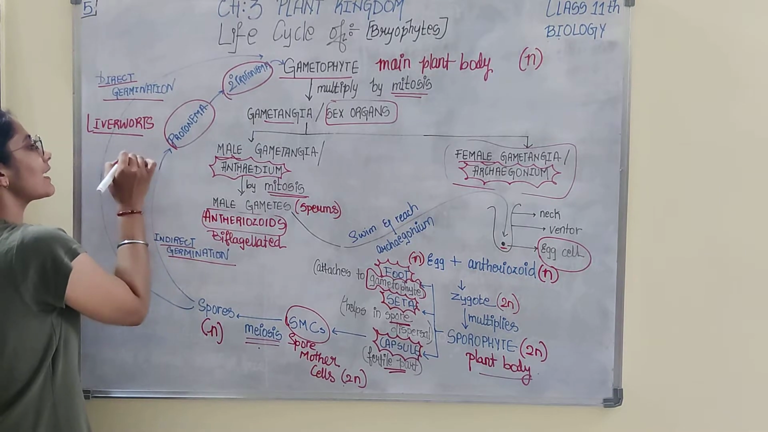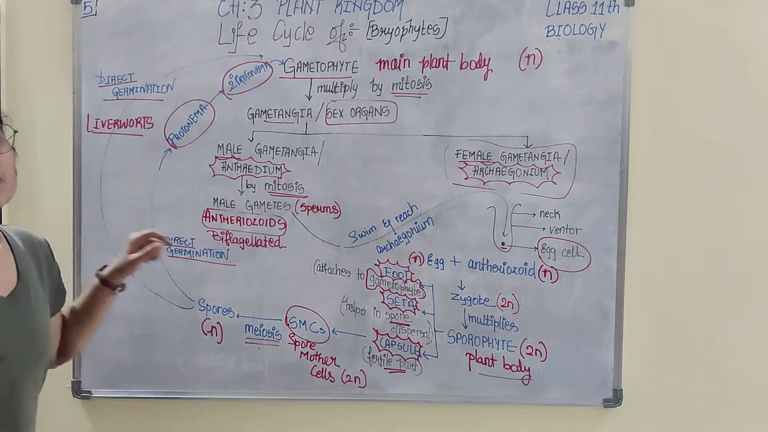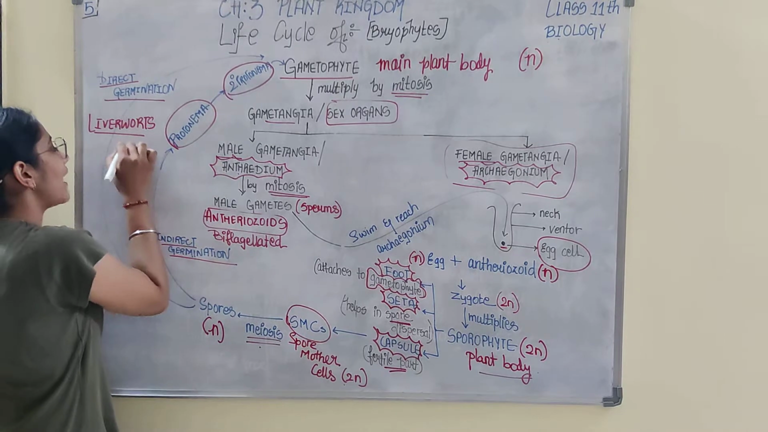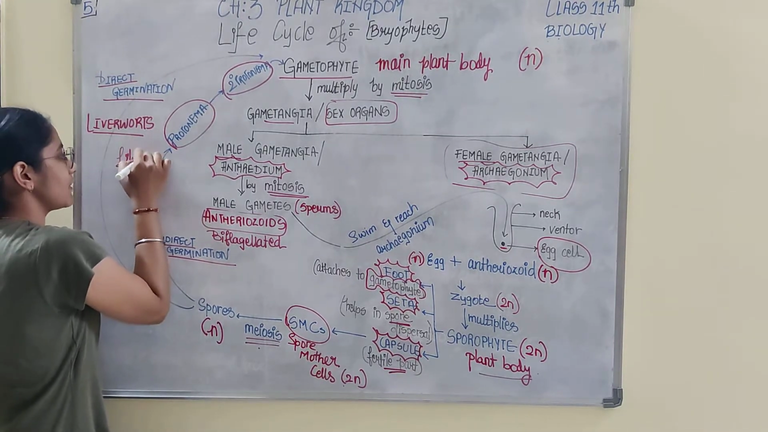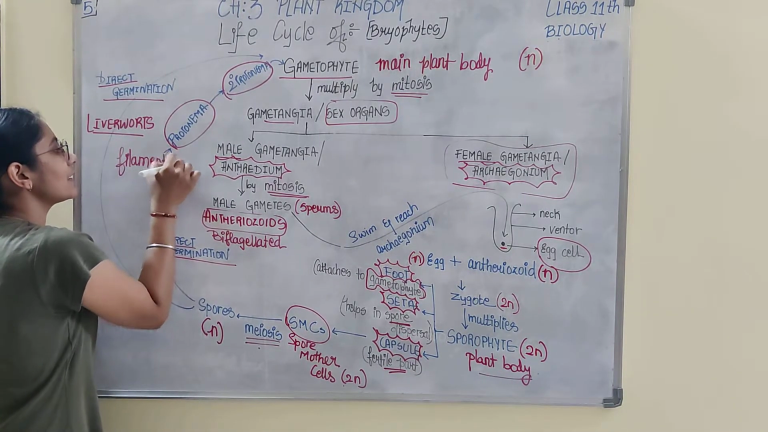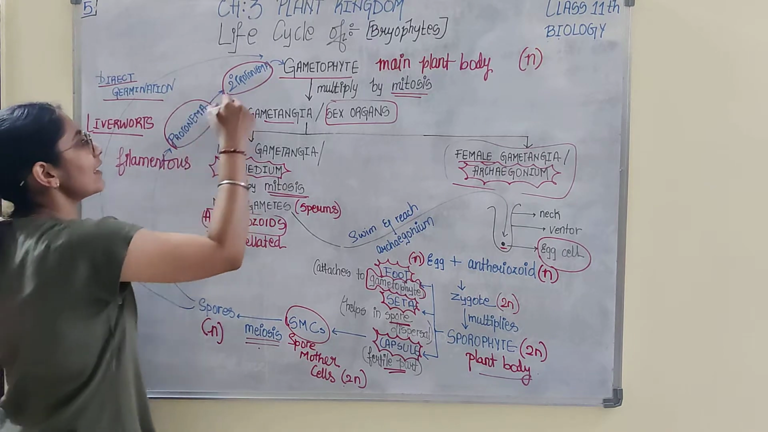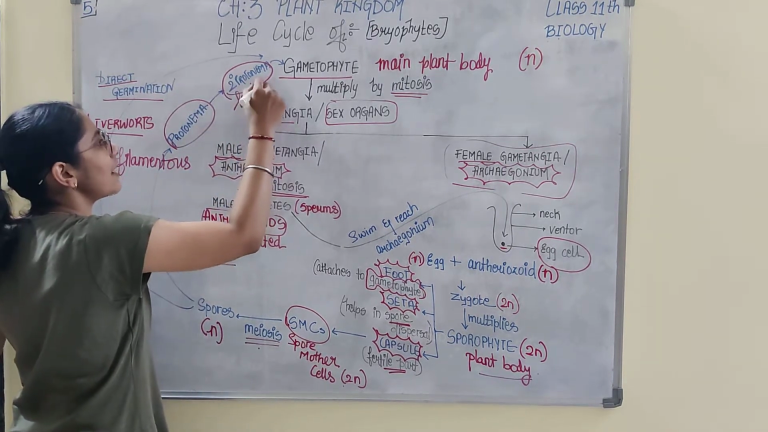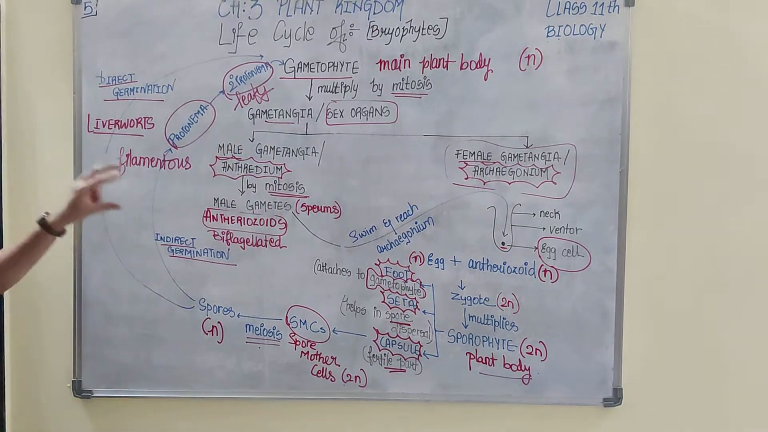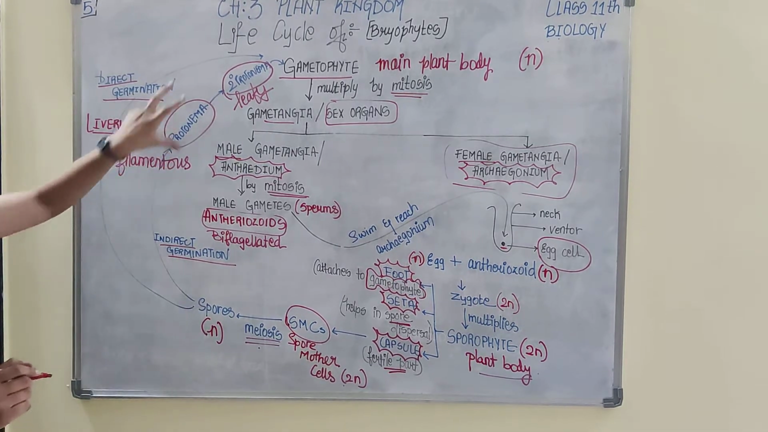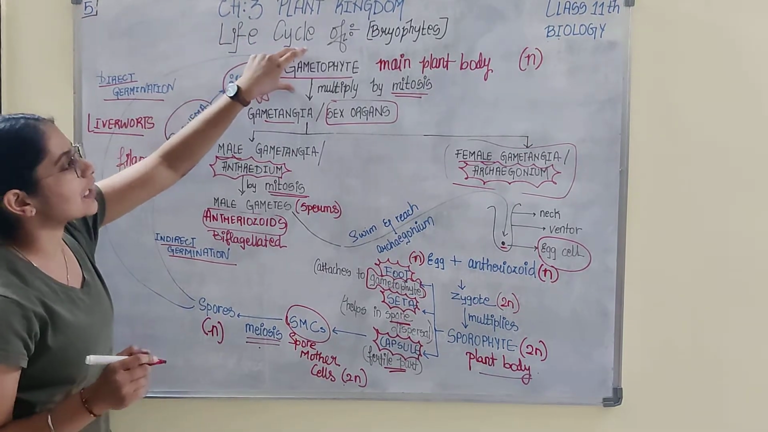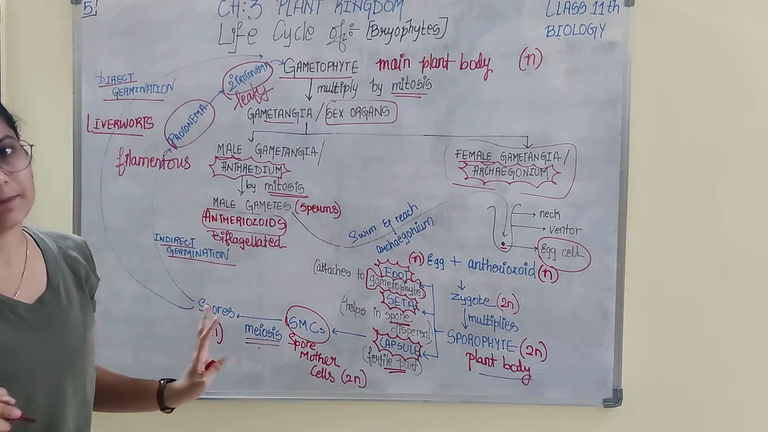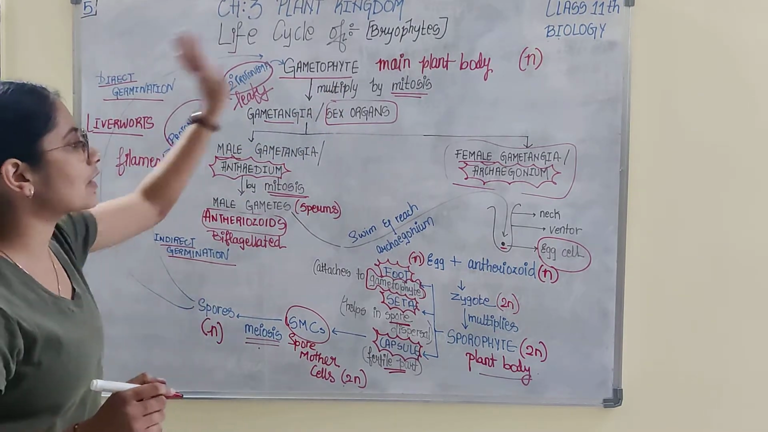Primary protonema is the filamentous juvenile stage. We have discussed this, right? Filamentous juvenile stage. And secondary protonema is a leafy bud stage. So the spores undergo these two stages and then germinate to form gametophyte. Okay, so this is how the life cycle occurs.